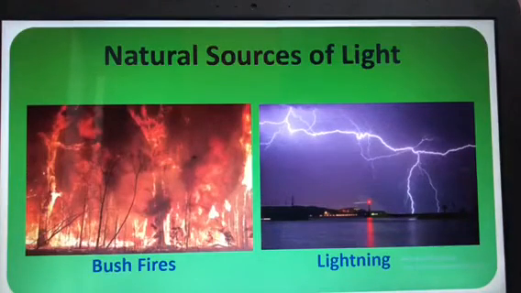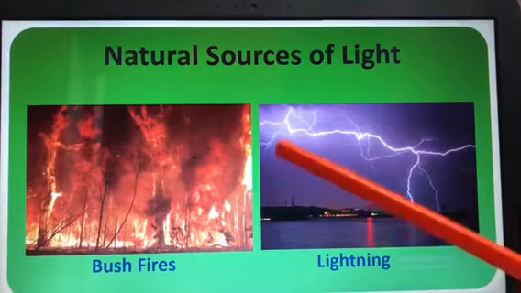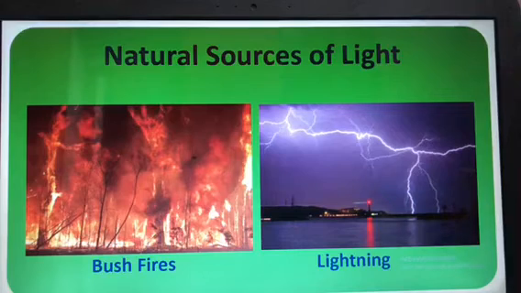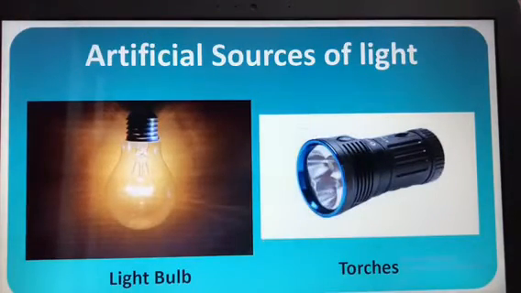Then bush fires. This is bush fires. Can you see in the picture here? Then this is a lightning. Yeah, whenever lightning is there, we can see the things very clearly. Light will fall, isn't it? So these are all the natural sources of light. Now let us see the artificial sources of light. Now we have this natural means we are getting from the nature, isn't it? Nature will give us all the natural sources of light.